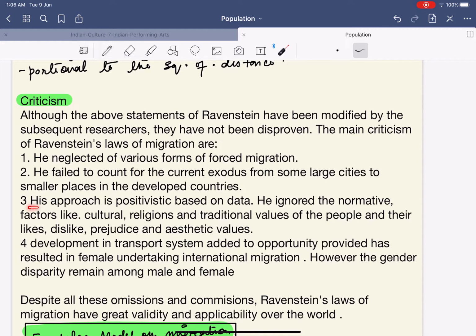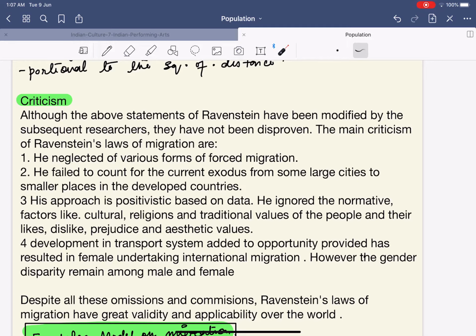Next, his approach is positivistic, based on data. Now, what is this positivistic based on data? Understand this, the word positivistic. See, positivistic means that if we want to believe in something, then there must be concrete evidence and concrete fact. We could see the thing, we could feel the thing, and there must be a rational and logic supporting our idea. Means anything that we want to believe must be logical and rational. Anything that is logical and rational is supported by facts, and that is called positivistic.